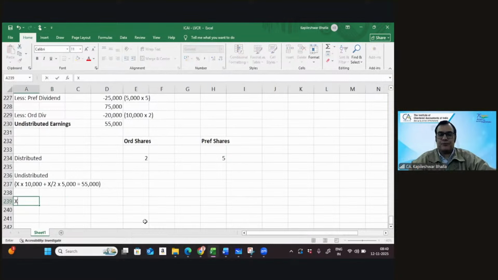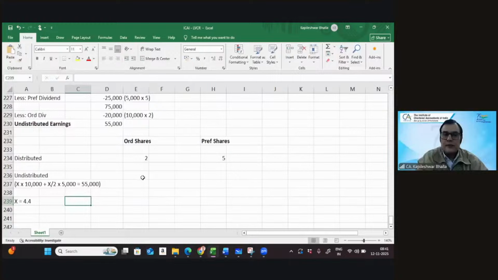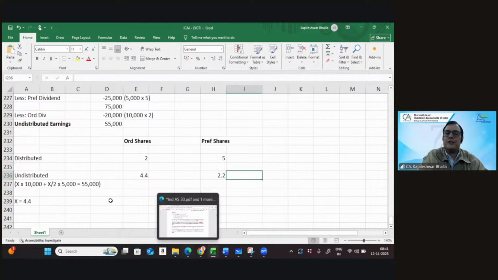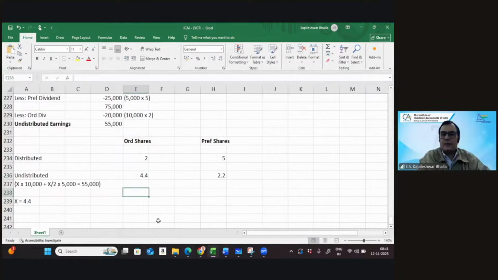Is it coming to 4.4, I think? So ordinary shares will get 4.4 and preference will get 2.2. So this works out at 6.4 and this works out at 7.2. So this is the basic earning per share for the 2 categories of share.